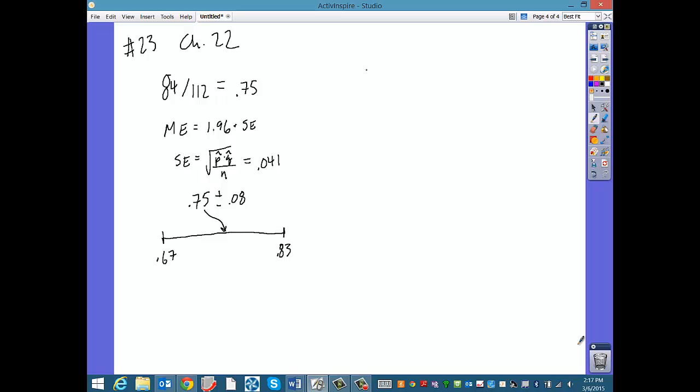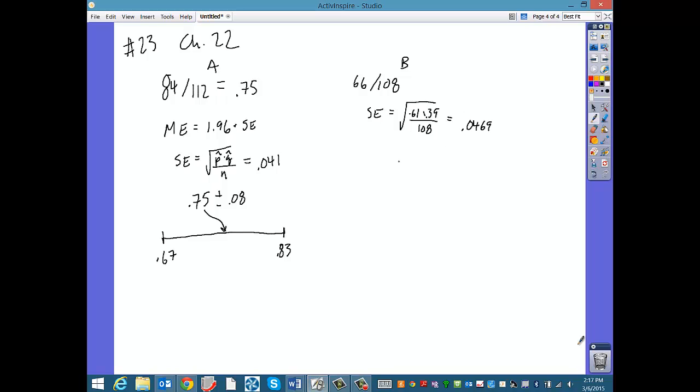Okay, that was for A. For B, we had 66 out of 108, so it's the same story. To get the standard error, we're going to do the square root of 0.61 times 0.39 over 108.